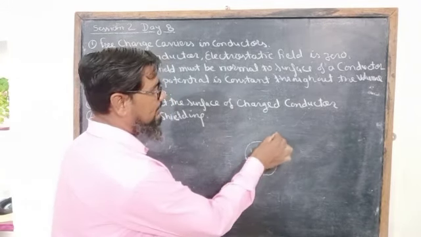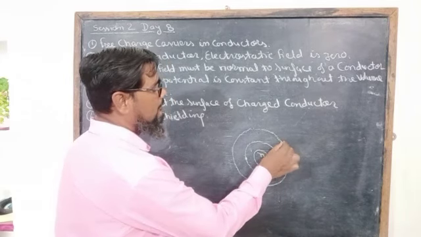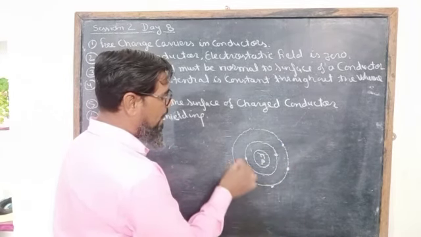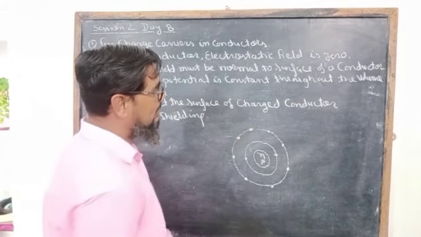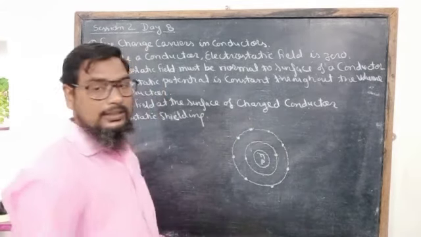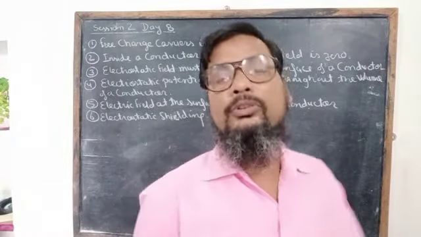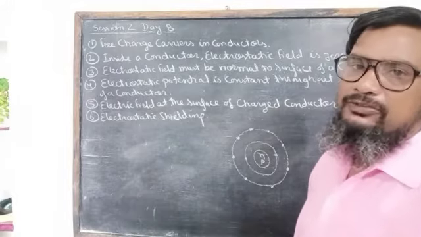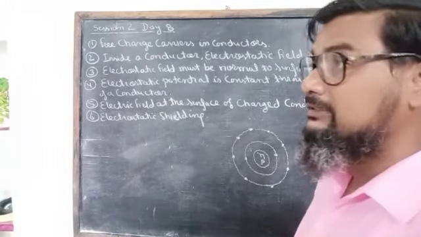As the distance of an electron from the nucleus increases, the Coulomb force between the nucleus and the electron decreases, so the binding of the electron also decreases.